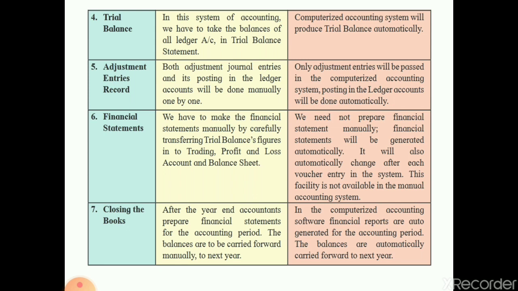Next is closing the books. After the year end, the accountant prepares the financial statement for the accounting period. Balances are to be carried forward manually to the next year. Here they manually carry forward the amount. In the computerized accounting system, the software's financial reports are auto-generated for the accounting period. These balances are automatically carried forward to the next year. Here everything is automatic, but there, everything is manual. You have to do it manually.